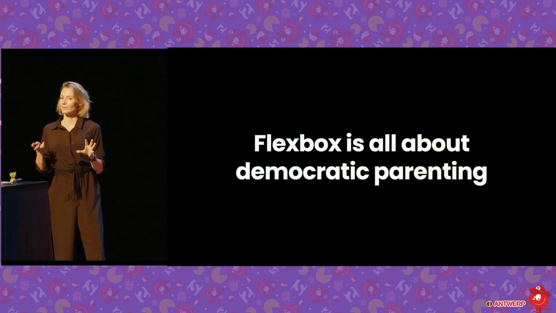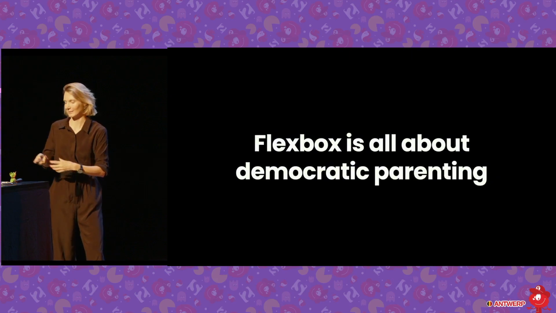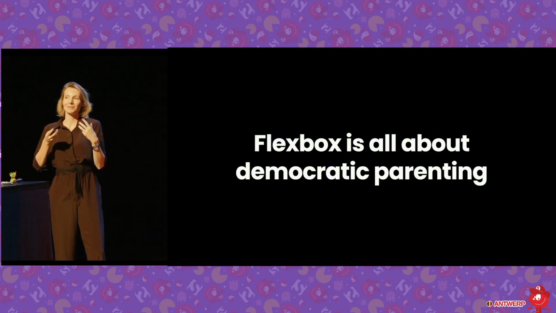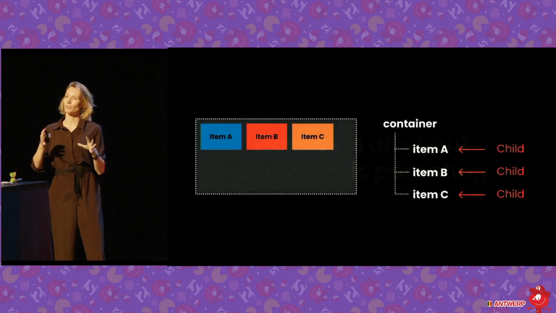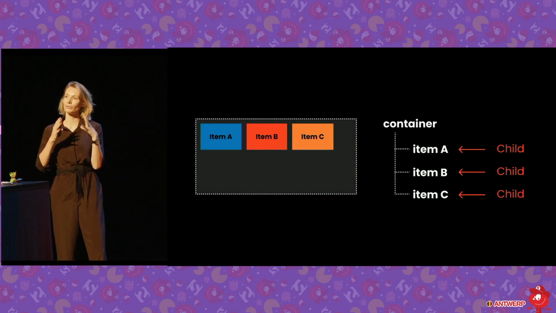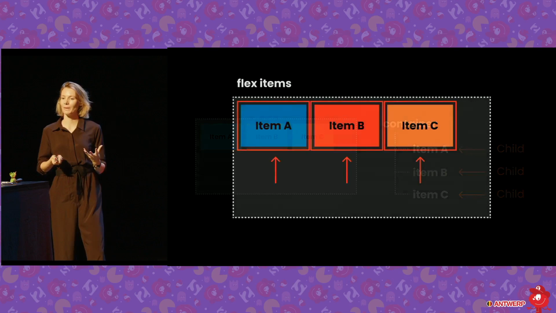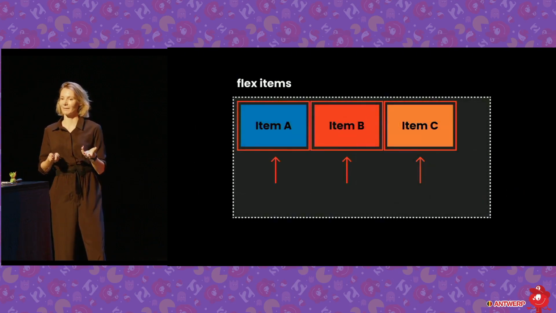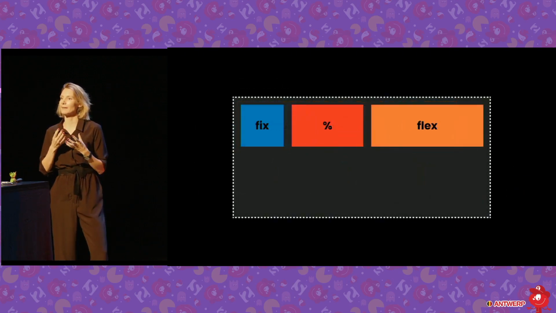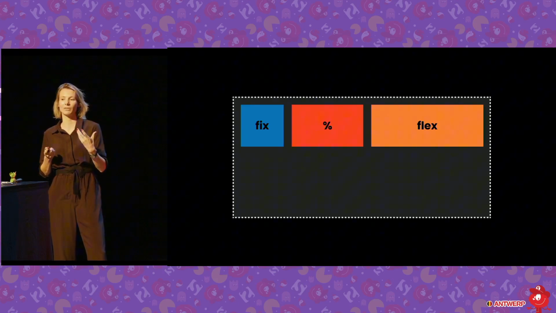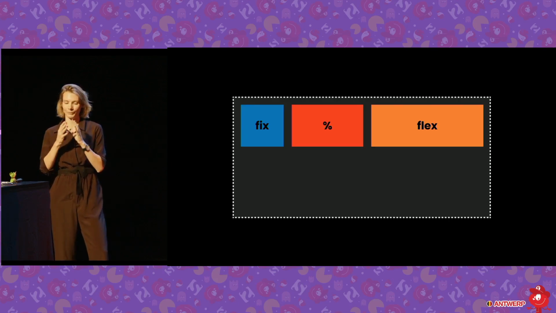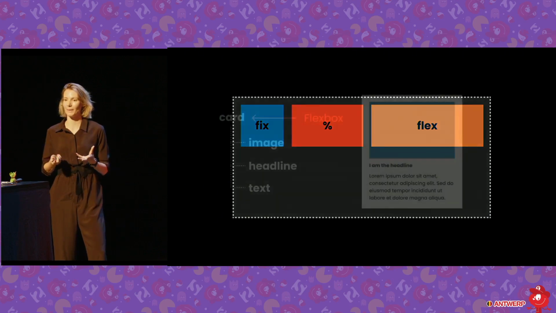Now, Flexbox is all about democratic parenting. I should really put that in the specs. Because what I mean by that is we have those overall rules, but those children, they also, within those rules, have their own freedom. So what they can do is you look at the children, they're called the flex items, and we can decide how they use up the space that they're given. So they can be fixed, they can be a percentage, or they can be something called flex. So that means they use up the rest of the available space.